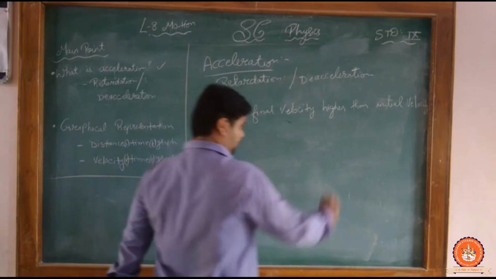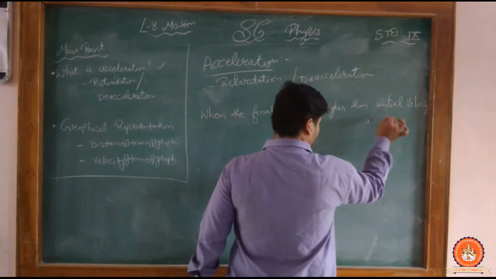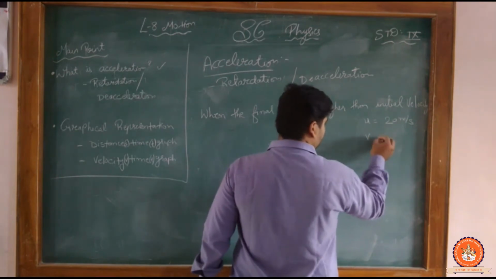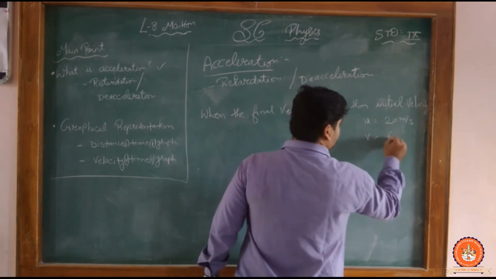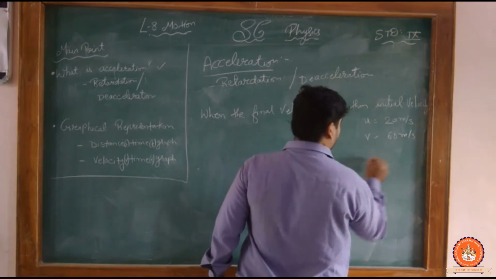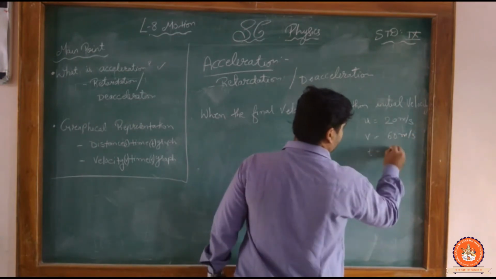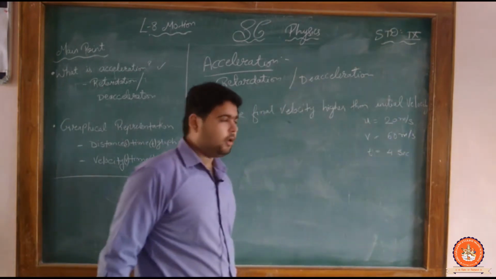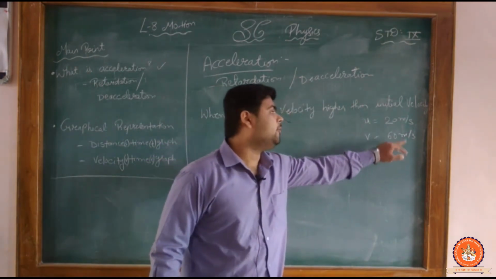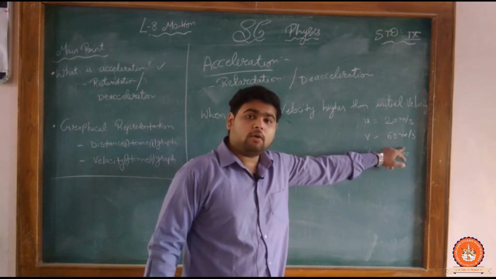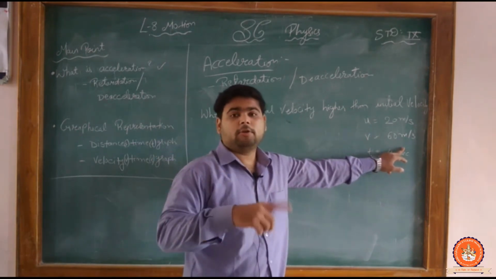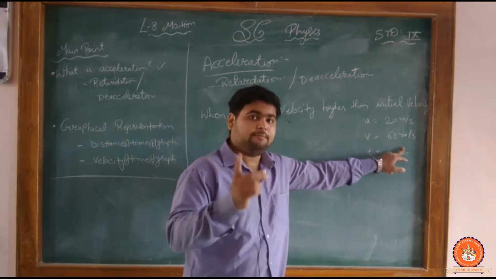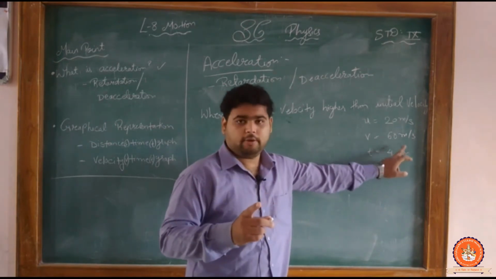Suppose our initial velocity is 20 meter per second, final velocity is 60 meter per second, and time is 4 seconds. Yes, it is necessary to write the unit. If you do not write the unit, half marks of your sum can be cut. It is important to write the unit. Clear?